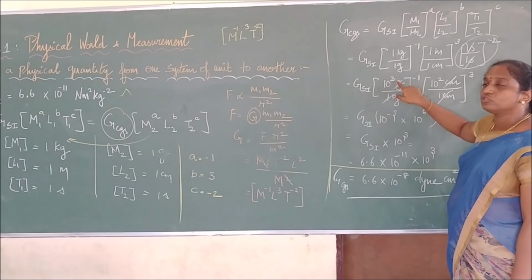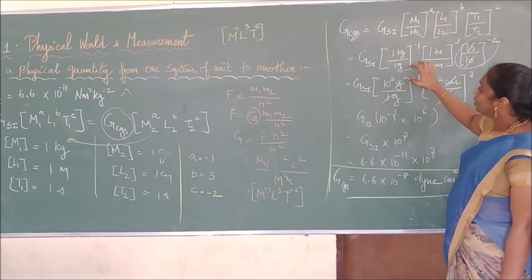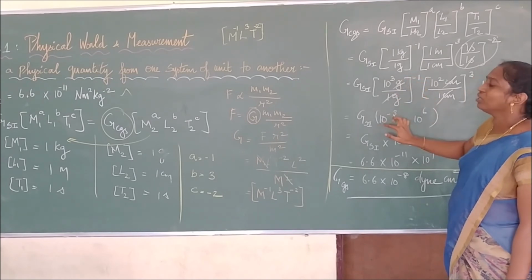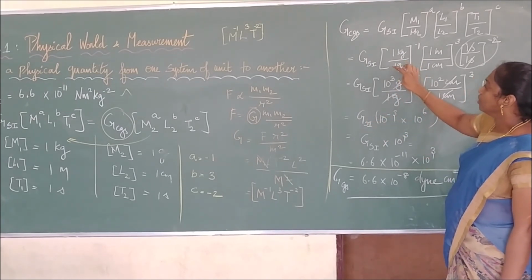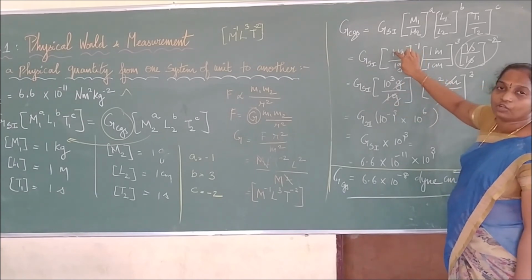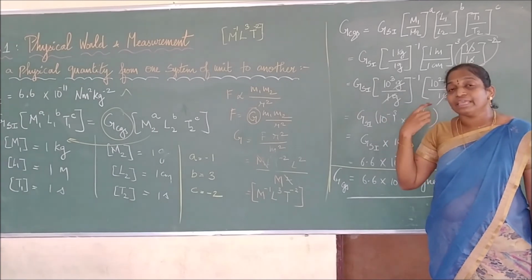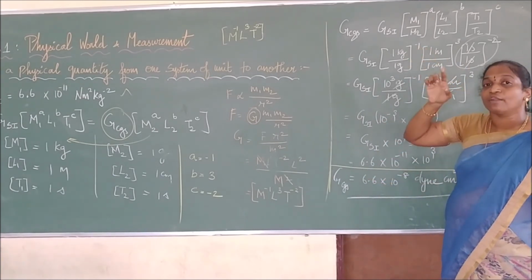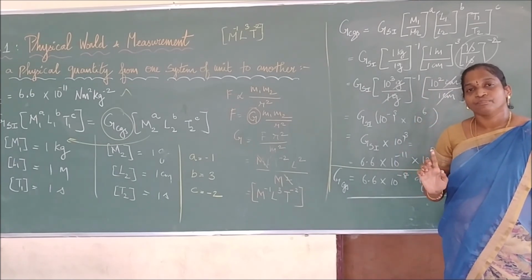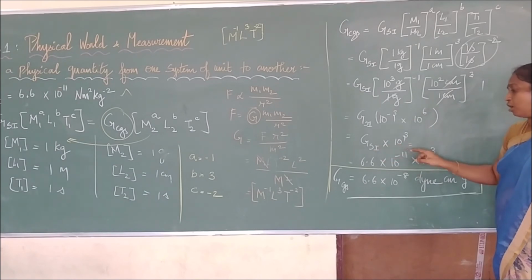Kilogram can be converted into gram, or gram into kilogram. If I convert this into that, it becomes 10 power minus 3, and if I bring it from the opposite side, it becomes 10 power 3. You can convert by any method. The only thing is that the two units should be the same so that we can cancel them. Then we substitute and find the value.